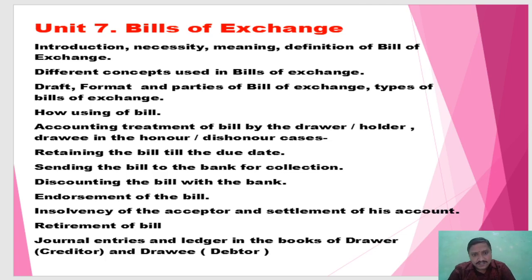In this unit, journal entries and ledger in the books of the drawer and drawee. Drawer means creator and drawee is the debtor. Journal and ledger both give the accounting transactions and accounting treatment in this unit.